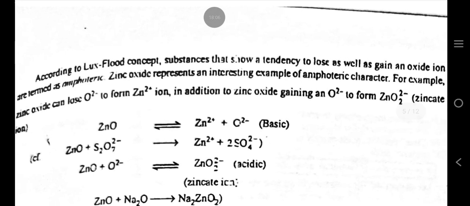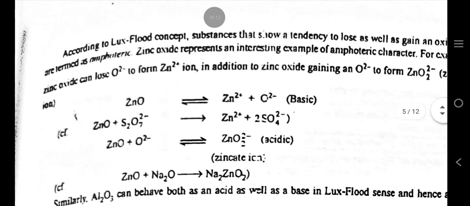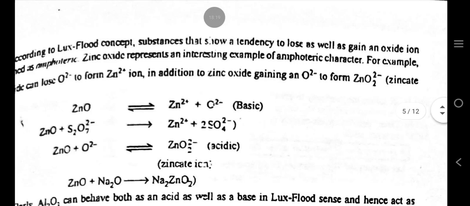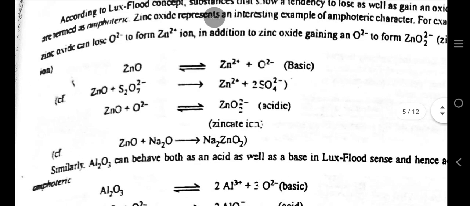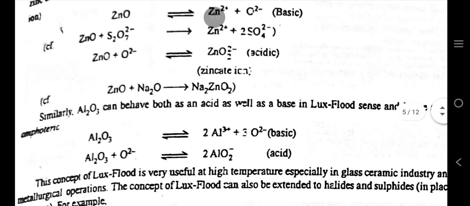According to Lux Flood concept, substances that show a tendency to lose as well as gain an oxide ion are termed as amphoteric. Zinc oxide represents an interesting example of amphoteric character. For example, zinc oxide can lose an O2- ion to form Zn2+ ion, in addition to zinc oxide gaining an O2- ion to form ZnO2 2-, the zincate ion.